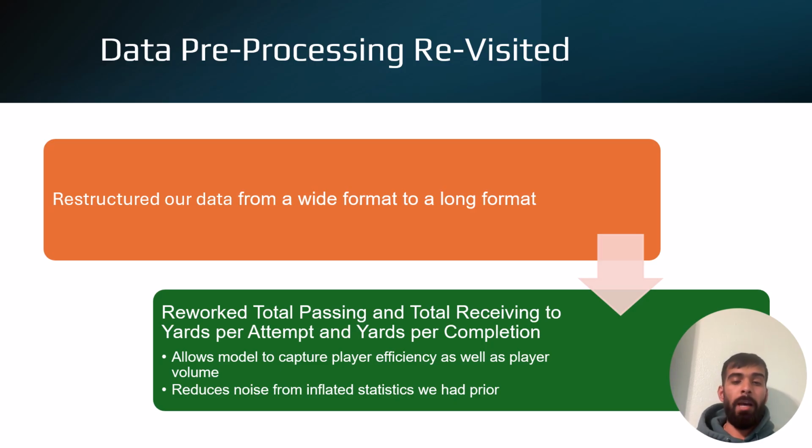Before, our total passing and total receiving metrics were very inflated, as they just represented attempts times yards. That was problematic because we had a lot of inflated statistics, and now this will allow the noise in the model to go down compared to what we had prior.